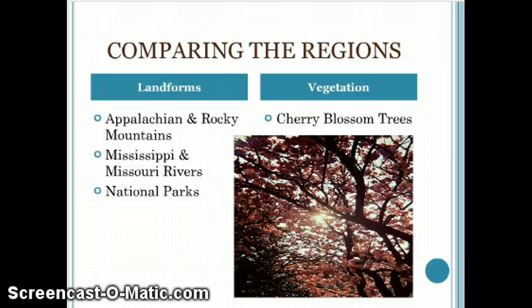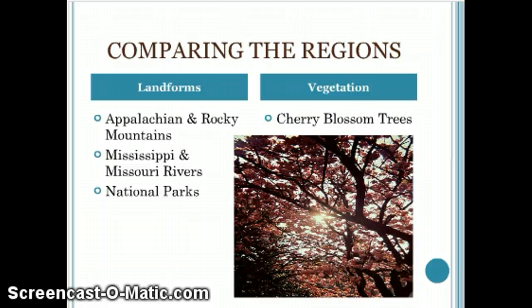Now this is the slide where we compare the regions with landforms and vegetation. Landforms are rather easy since most of America is mountains and rivers, with the exceptional plains or flat ground. With vegetation, America is filled with forests and plant life.